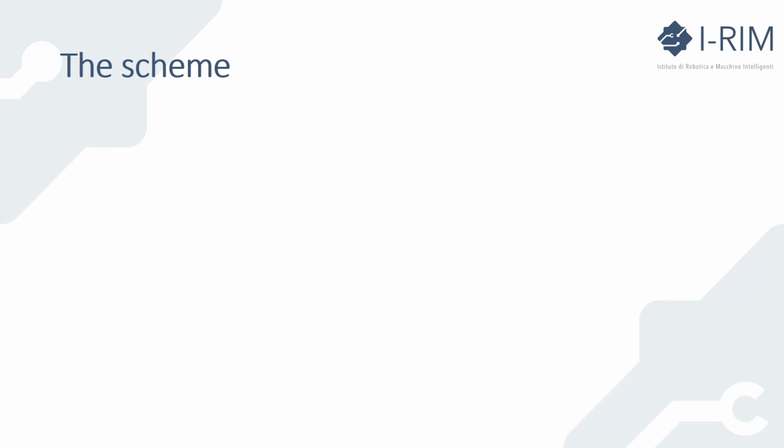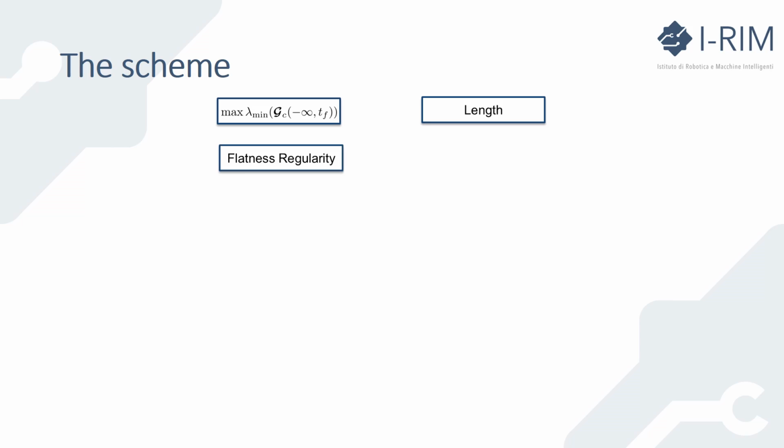Our approach is composed of 5 tasks. The information task, that is the Gramian task for maximizing the information coming from the robot sensors. The B-spline length that constrains the B-spline to have a constant length, necessary for having a well-posed problem. The flatness regularity, since we assume that the system is differentially flat for avoiding the numerical integration of the model of the robot. The state coherency for ensuring that the trajectory always passes over the current robot position so as to not generate tracking errors, and the user task.